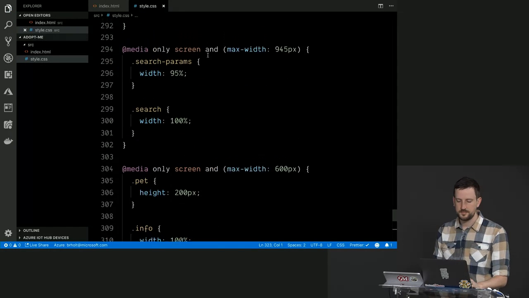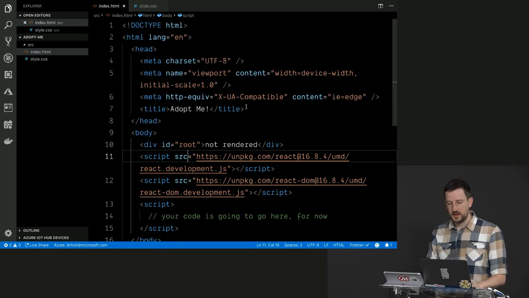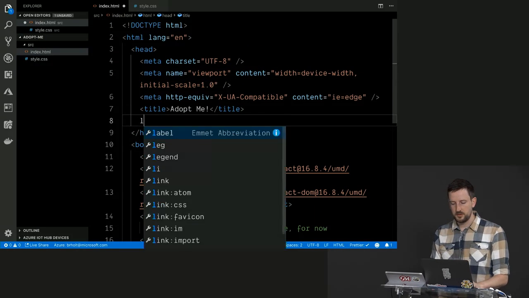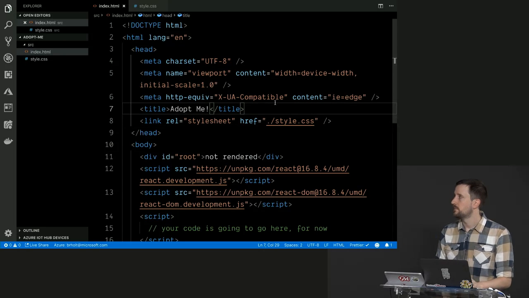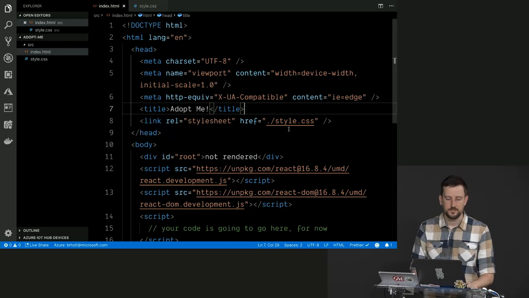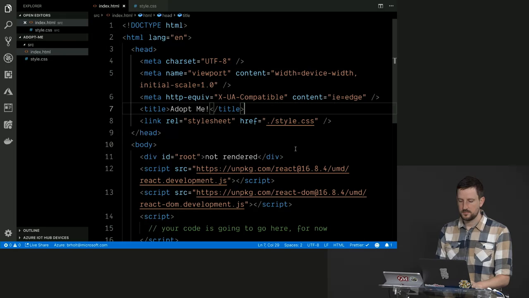And save it. Okay, here inside of the head tag, I'm going to put link, which is going to complete out to this, and I'm going to put /style.css. Cool.